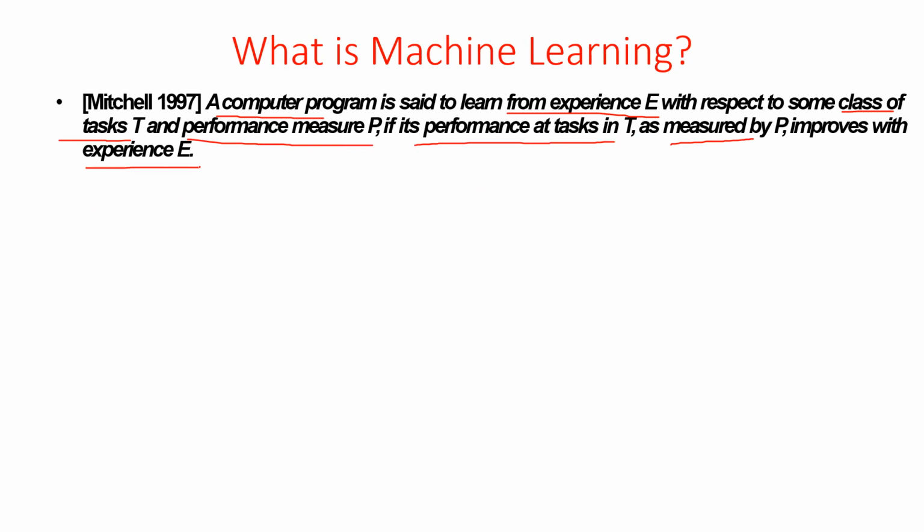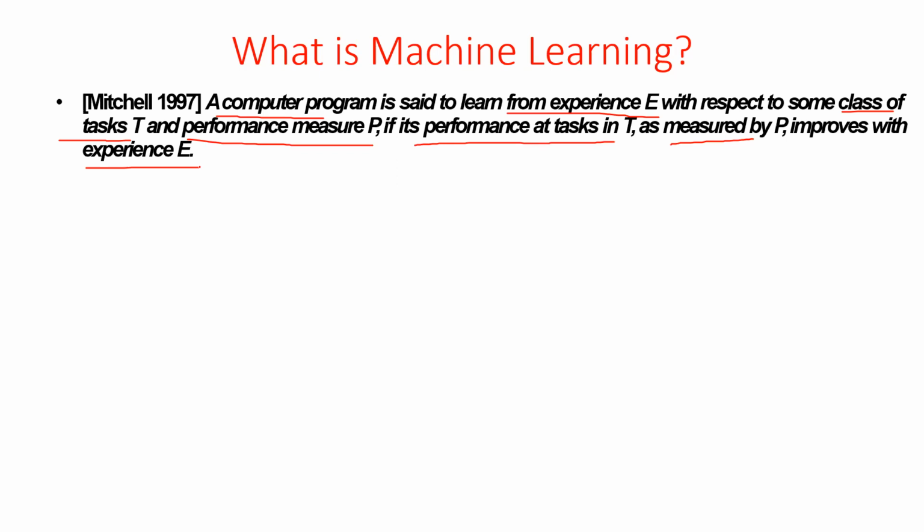So machine learning is the ability to learn from past experience, apply it to a specific set of tasks, and measure the performance of the model that is built.